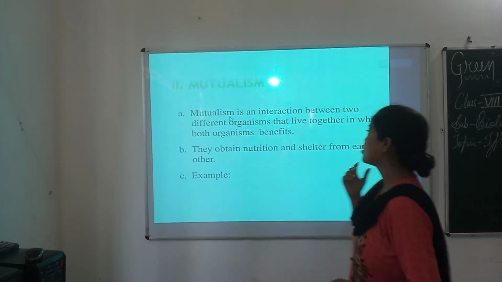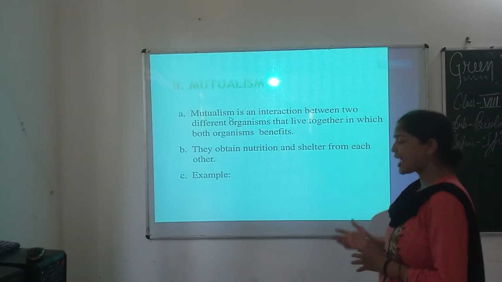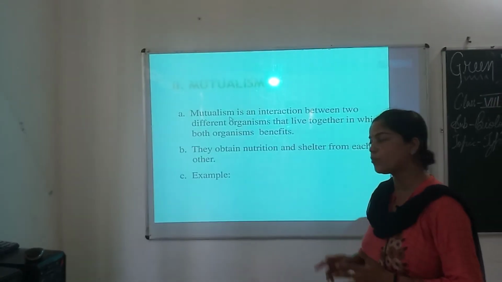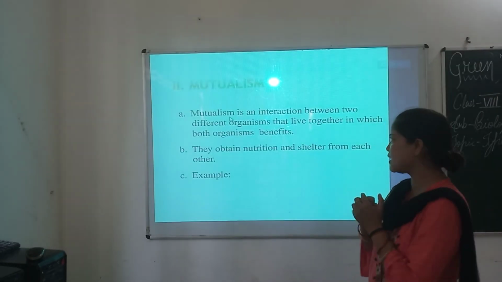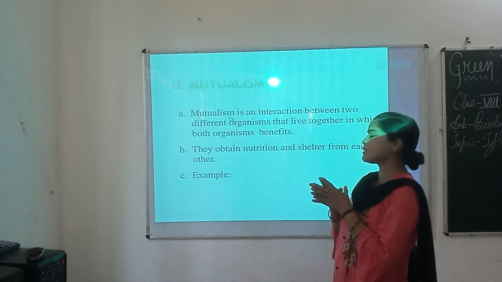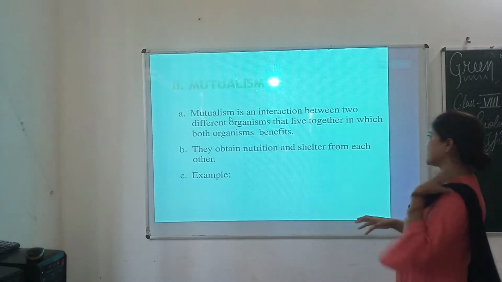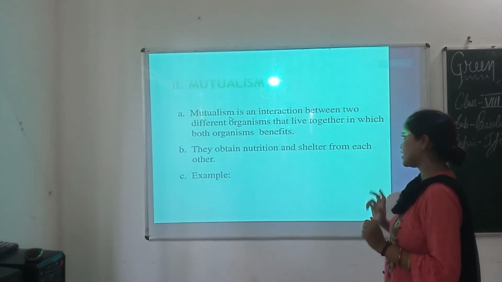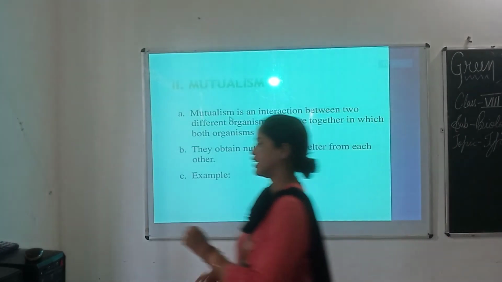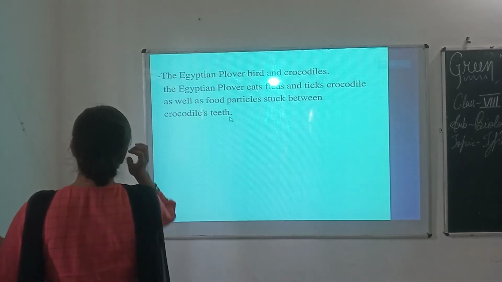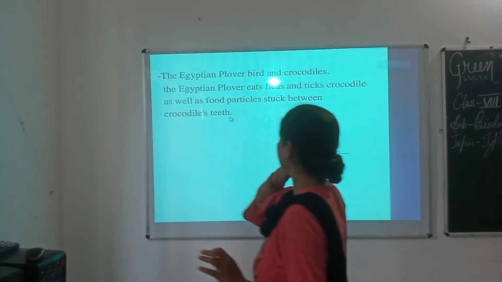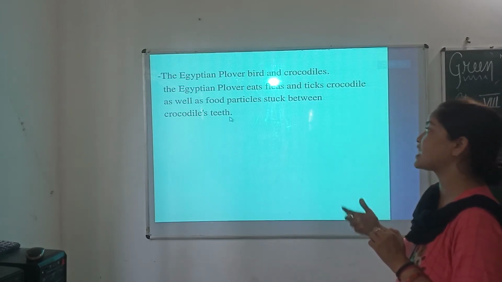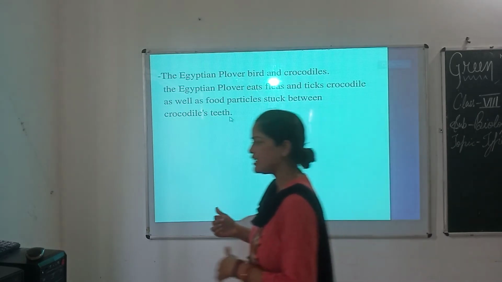Now let us know about mutualism. Mutualism is an interaction between two different organisms that live together in which both organisms benefit, and they obtain nutrition and shelter from each other. What is its example? Its example is the Egyptian plover bird and crocodiles. The Egyptian plover eats fleas and ticks on the crocodile as well as food particles stuck between the crocodile's teeth.